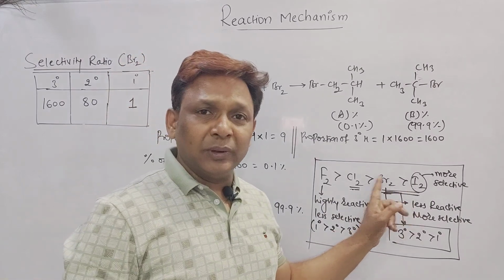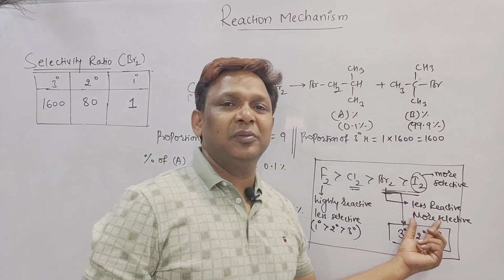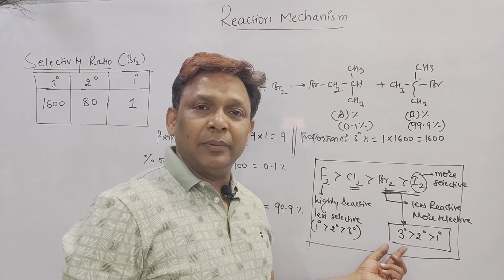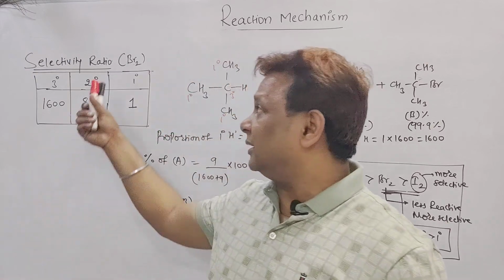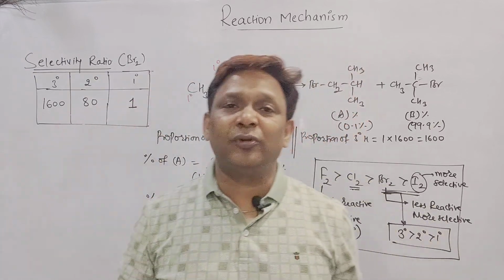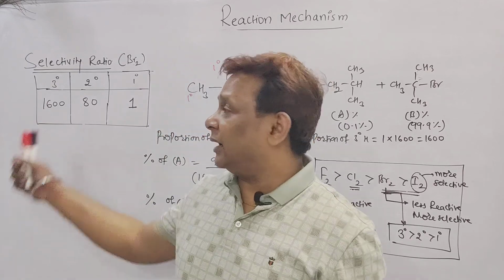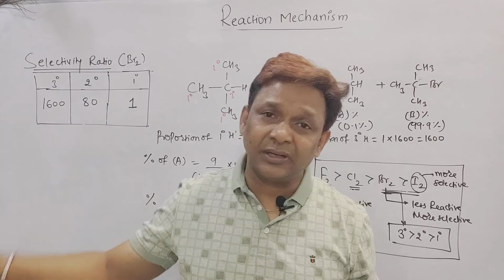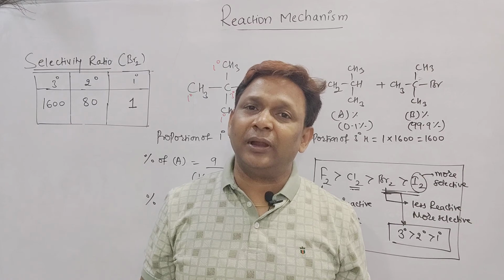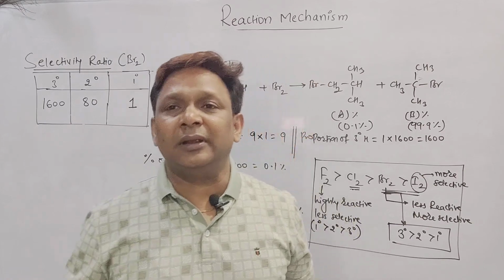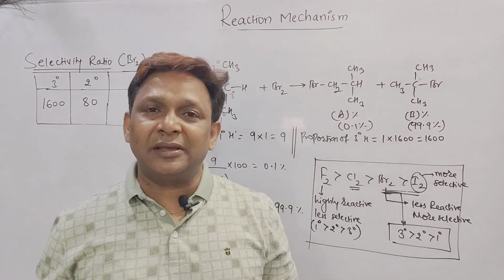But when we add bromine and iodine, what will happen? They are less reactive but more selective. More selective means the tertiary product will be major and primary will be minor. We have even seen the selectivity ratio for bromine and for chlorine. Chlorine's value is 5:3.8:1. But for bromination the value is 1600, then 80, and then 1. Based on that we are able to find out whether the obtained product is major or minor. Today I want to stop my class here.